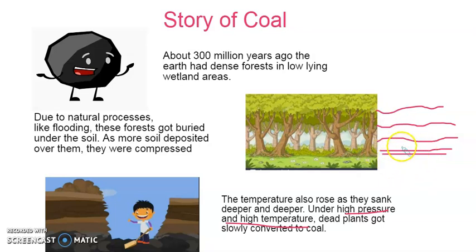The remains are pressurized. They start settling deep and deep inside the soil. And when the pressure is increased and the temperature is also increased, these dead plants or the remains of dead plants get converted to coal.